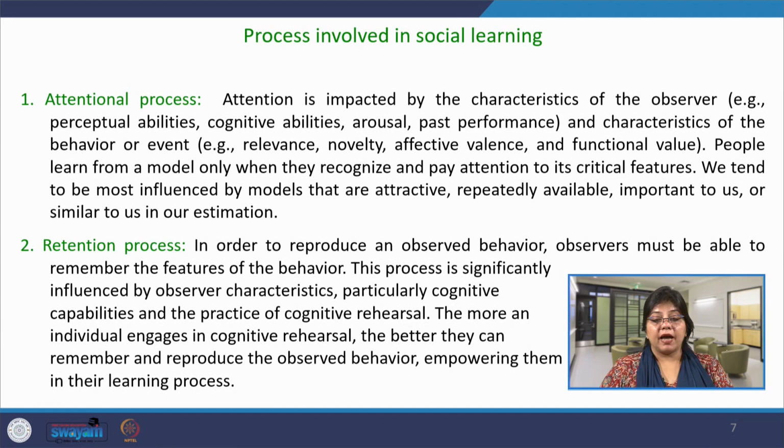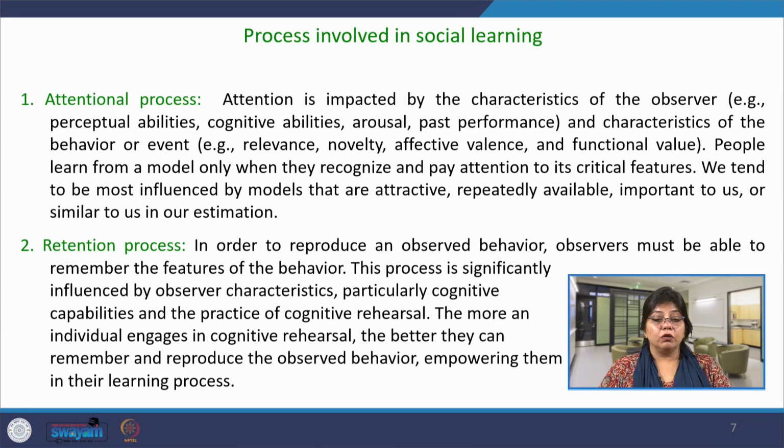Attention is impacted by the characteristics of the observer, for example, perceptual abilities, cognitive abilities, arousal or past performance. When we tend to observe any model, it also impacts the emotional and psychological aspects of the observer, as well as the characteristics of the event. For example, to what extent it is relevant, whether it is something new that you have encountered, and what is the value of that situation.